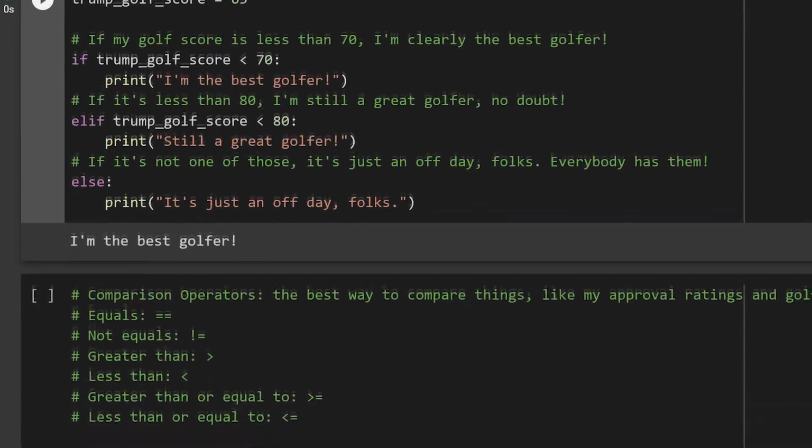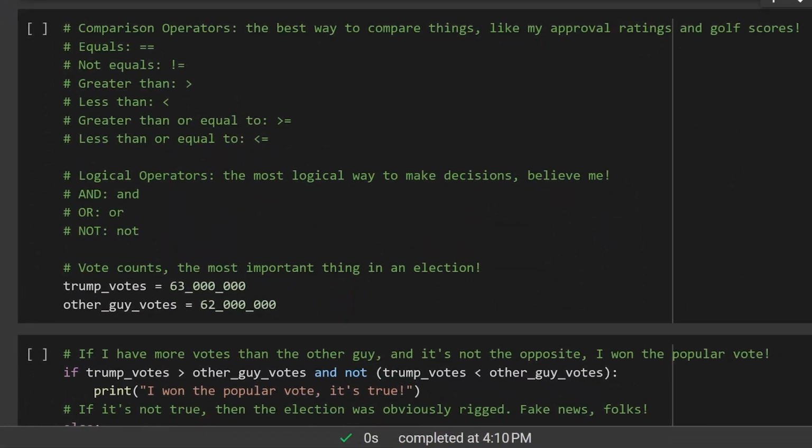We also have some comparison and logical operators in this code, which are great for making decisions and comparing things like my approval ratings and golf scores.